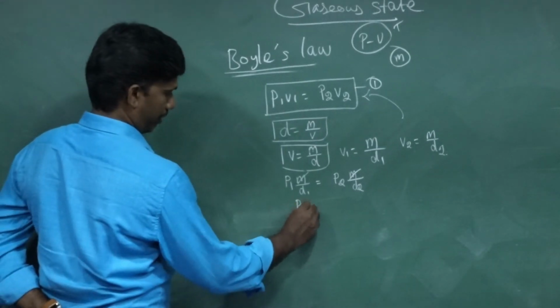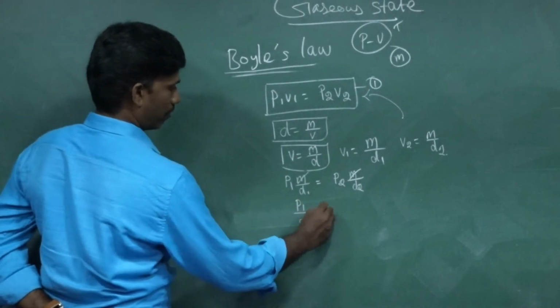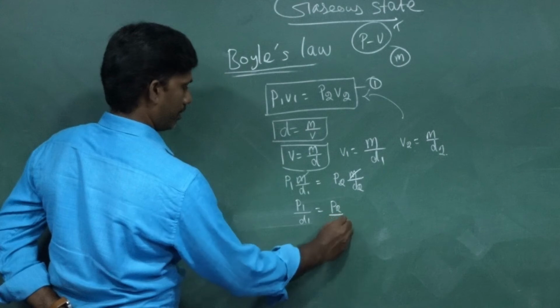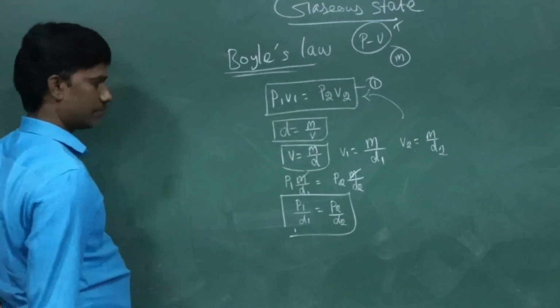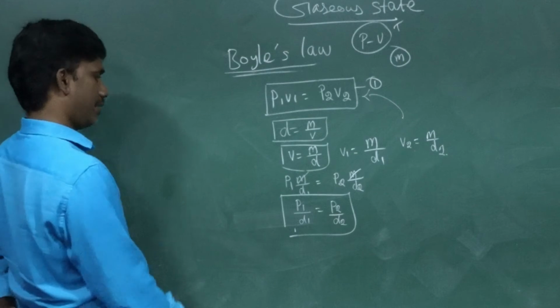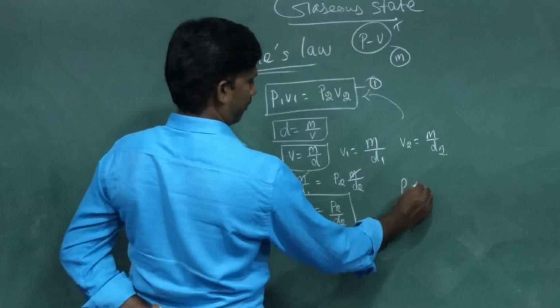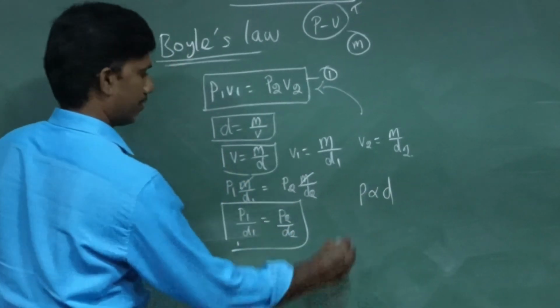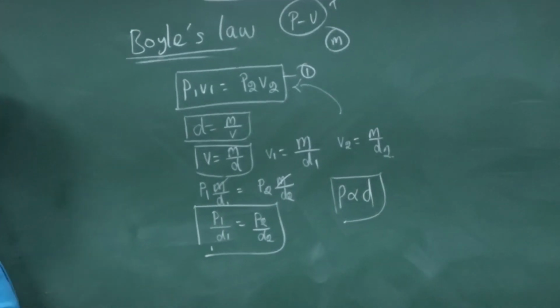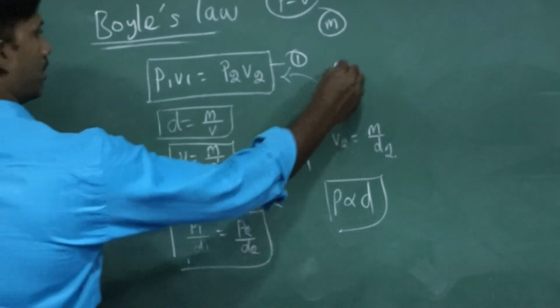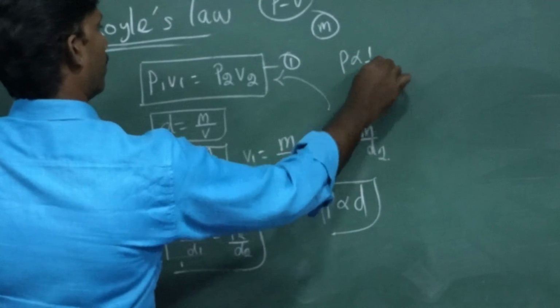So this relation becomes P1 by D1 equals P2 by D2. It says that pressure is directly proportional to the density, whereas pressure is inversely proportional to the volume.